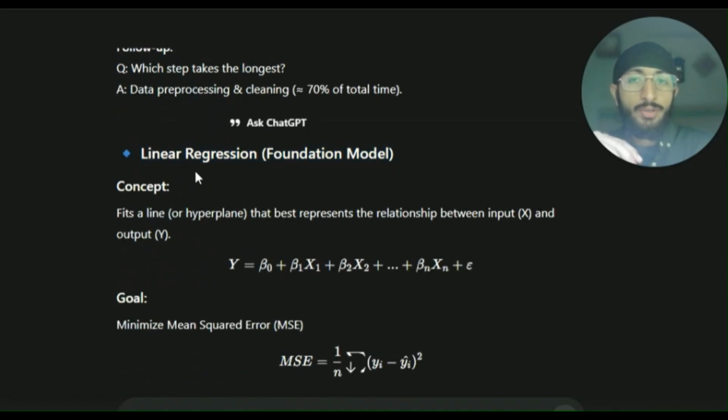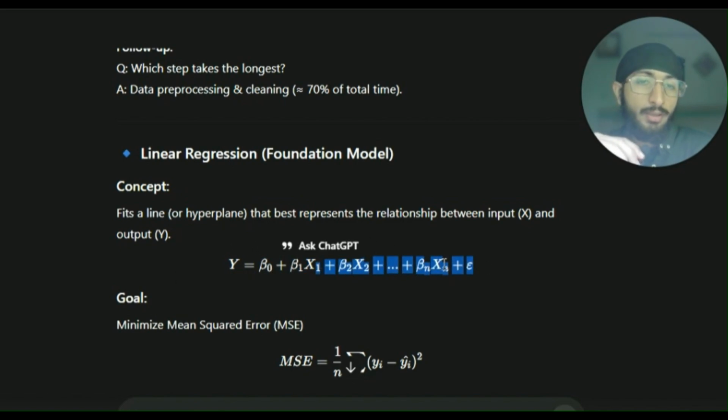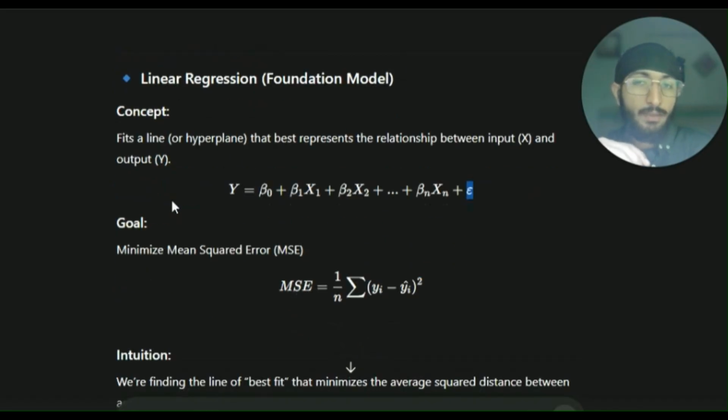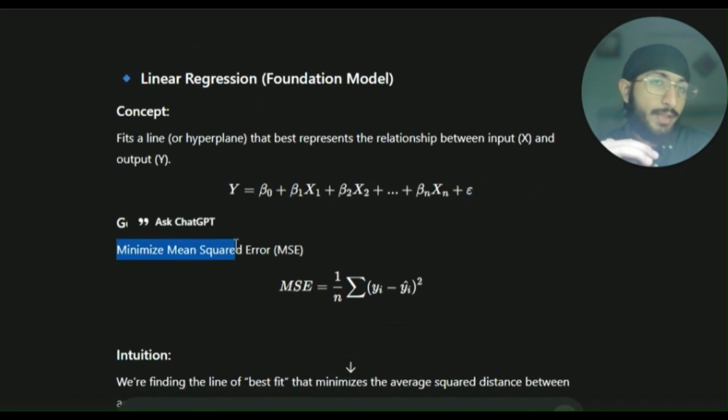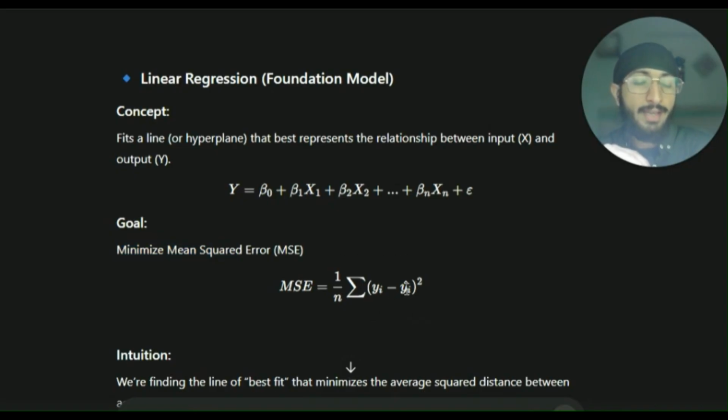Now coming to the machine learning models, linear regression is the first one. The concept is that it fits a line or hyperplane that best represents the relationship between input x and output y, and it is a linear relationship. So you get this relationship: y = beta naught + beta 1 x1 + beta 2 x2 + up till beta n xn + epsilon. Now the goal is to minimize the mean squared error, that is MSE, which is 1/n summation (yi - yi cap) whole squared. So it is the predicted minus actual output value, the target values, and the square of that.